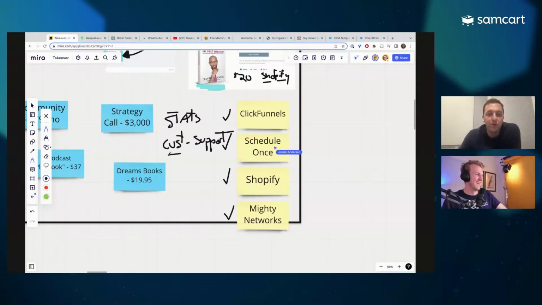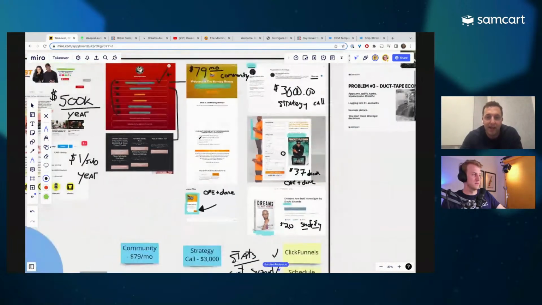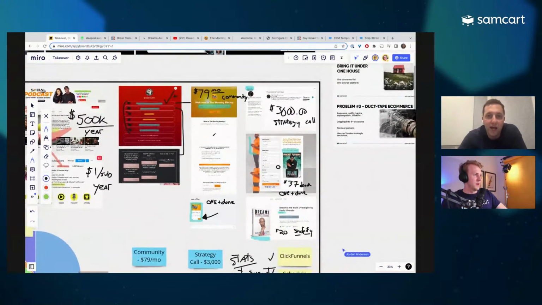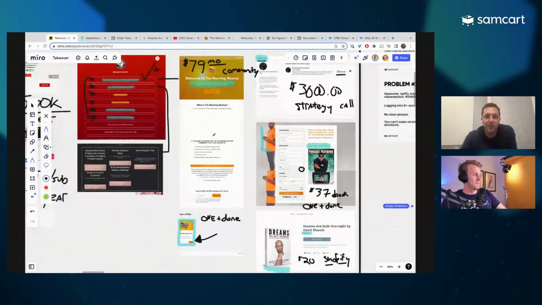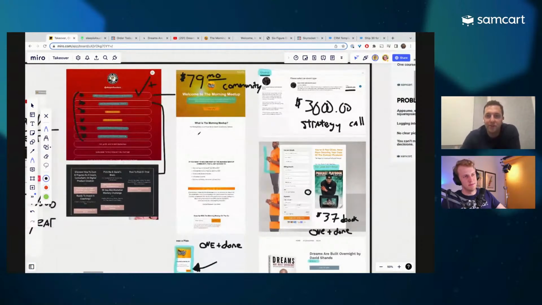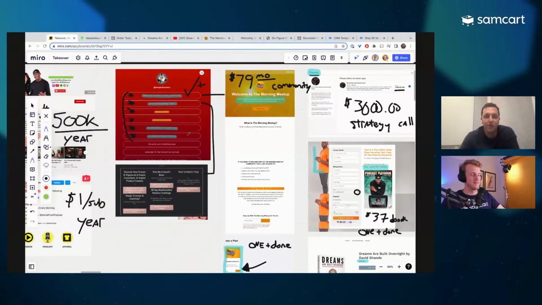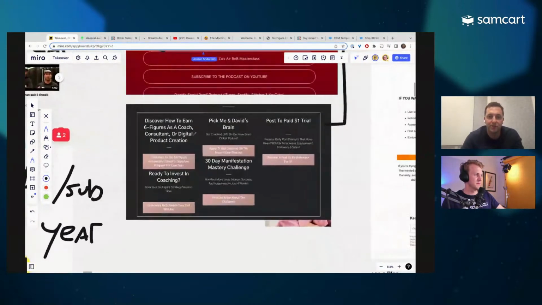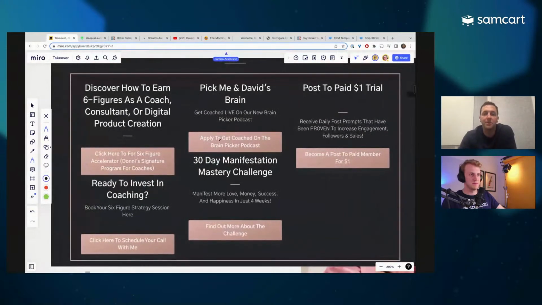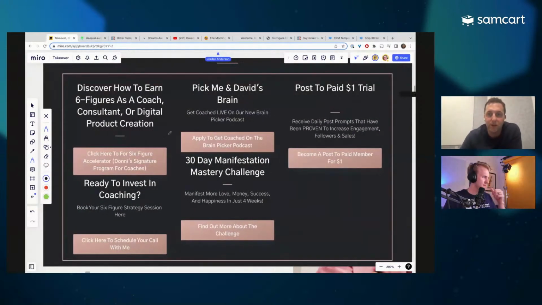So, listen, Jordan, this whole thing that we're looking at, David's business, is just getting overly complex. It's tough to know where to start, you know what I mean? If we take a step back and look at this whole business, you've got his link tree, and it links to a bunch of different kinds of pages and tools and things to go buy, and they're all kind of disparate. And I thought this one page right here, I'm gonna zoom in on this, summed this whole situation up very nicely, right?